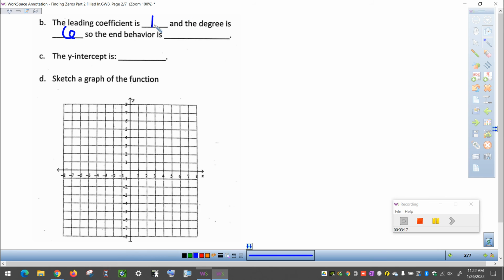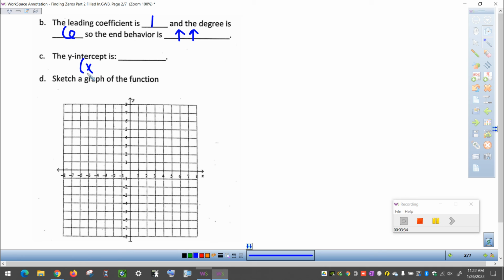Because the leading coefficient is positive and the degree is even, that puts us in the category of our end behavior being up. So we still need to know and be very familiar with those 4 end behavior situations so that we can answer this part of the question.